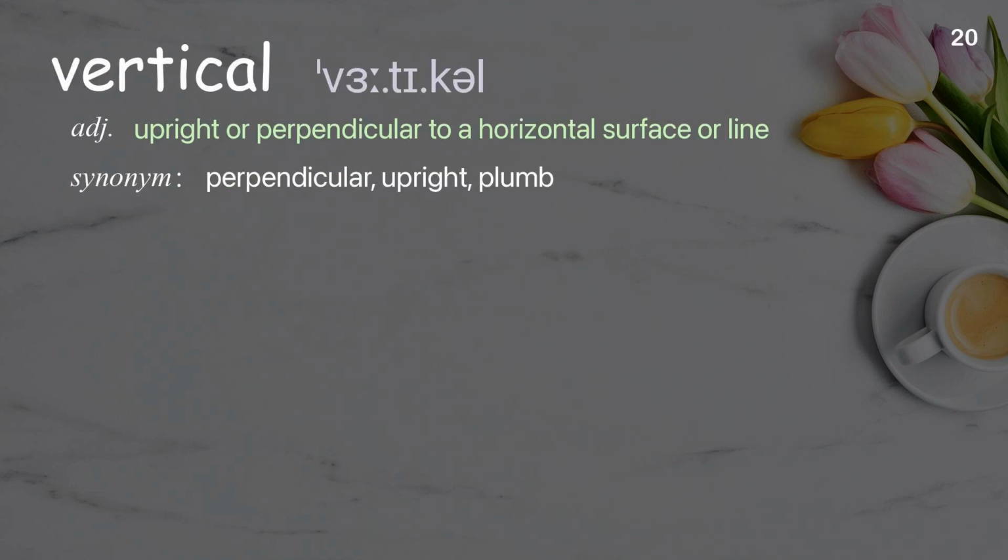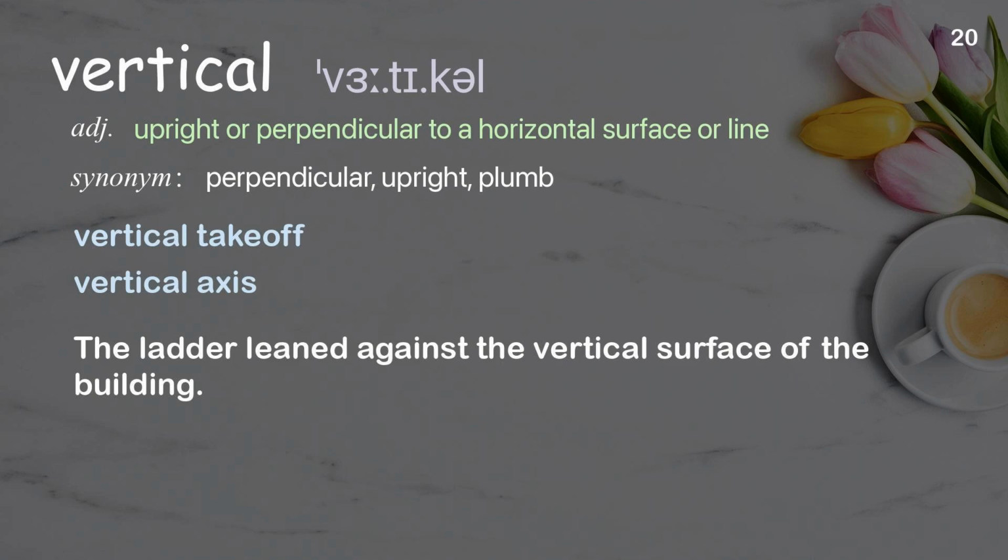Vertical. Upright or perpendicular to a horizontal surface or line. Examples: vertical takeoff. Vertical axis. The ladder leaned against the vertical surface of the building.